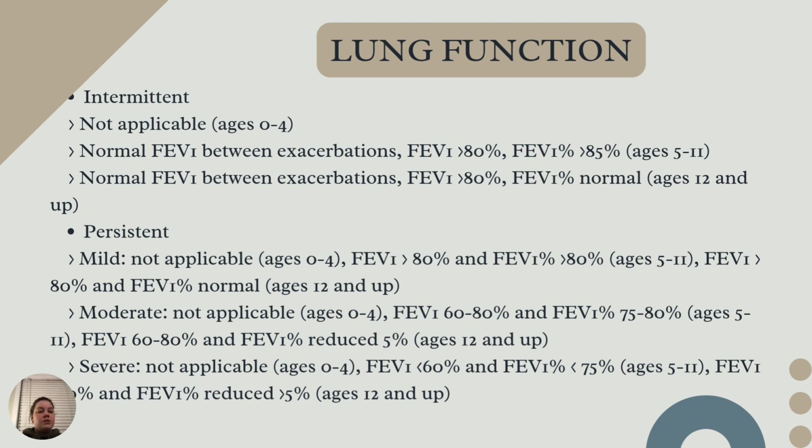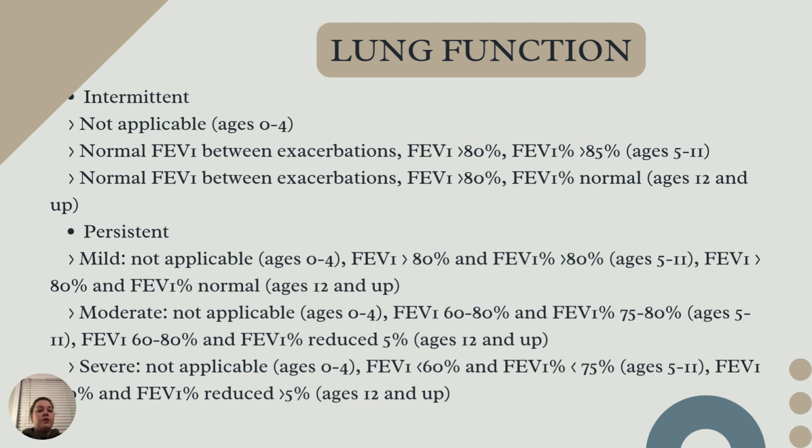So then moderate, again, not applicable for 0 to 4. For ages 5 to 11, your FEV1 is going to be between 60 and 80%, and your FEV1% is going to be between 75 and 80%. And then for ages 12 and up, your FEV1 will again be between 60 and 80%, and your FEV1% will be reduced to 5%. So then severe, it's not applicable for ages 0 to 4.